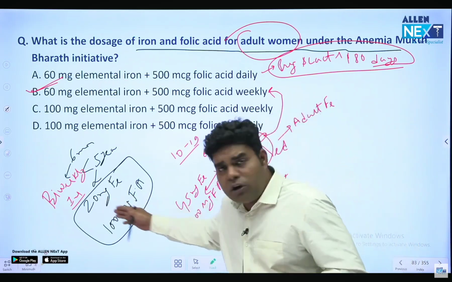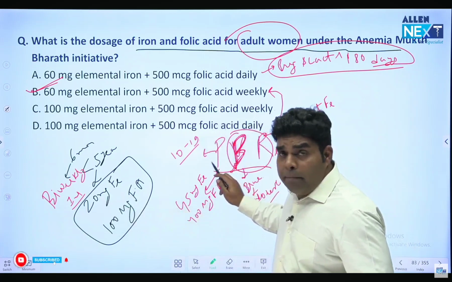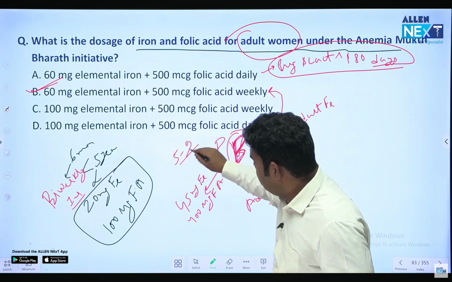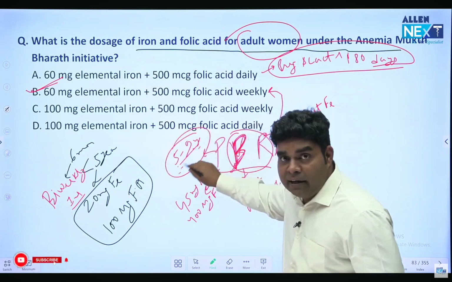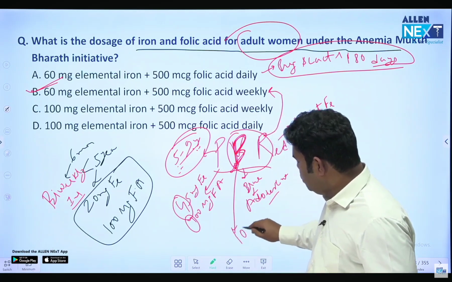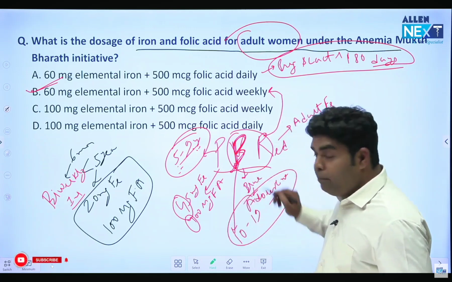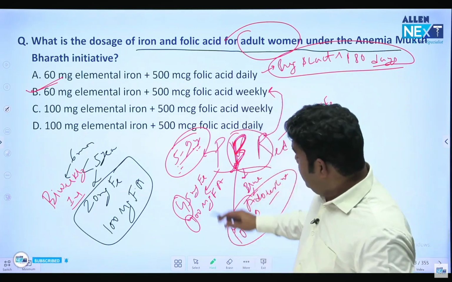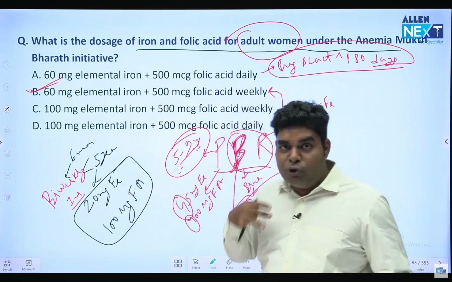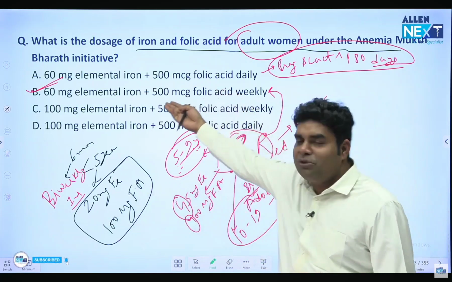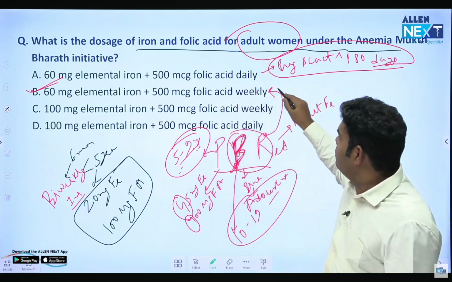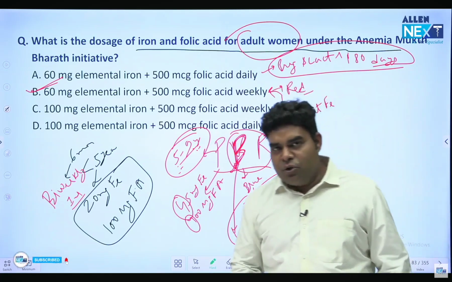बहुत सिंपल है याद करना. 20 और 100. और ये देखो पिंक वाले जो हैं, पिंक is the group which is 5 to 9 years. 5 to 9 में 4 साल का gap है, और यही 4 यहां भी है, 45 and 400. फिर 10 से लेके 19 साल, 10 to 19 is the age group for adolescents. And here we give a blue tablet once a week. So bas 3 doses याद रखने हैं. 20, 100 up to 5, फिर 45, 400, 4 दोनों में, and the last dose is only 60 and 500. Blue color for adolescents 10 to 19 years, red color for adult females. ओके, तो ये डोजेस जरूर याद रखना.